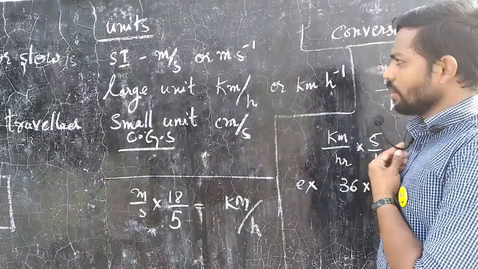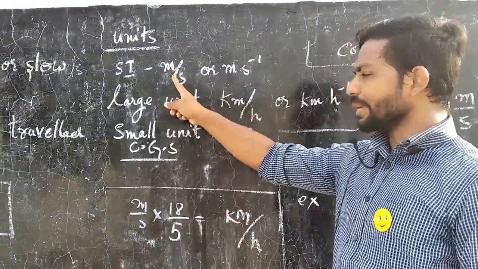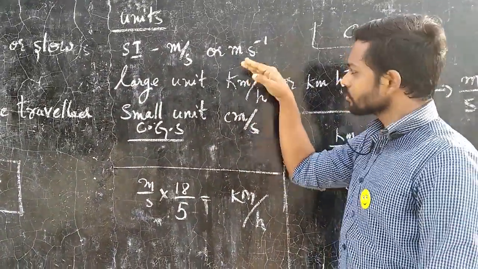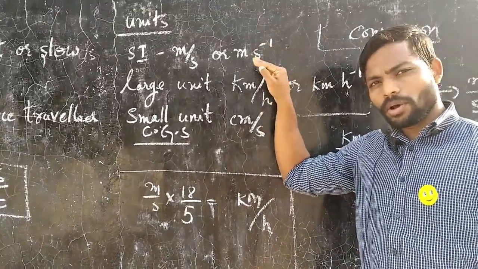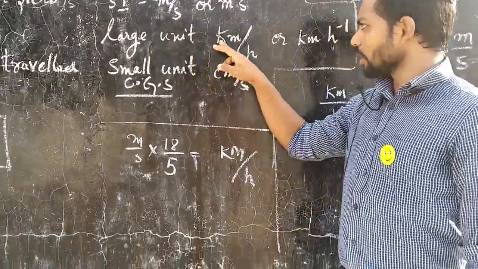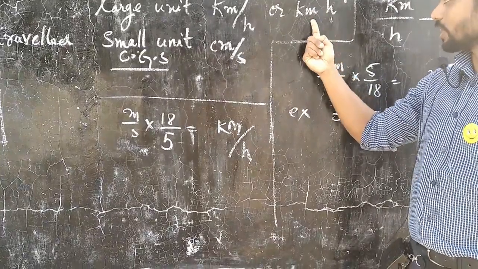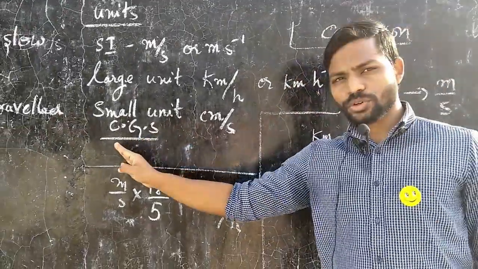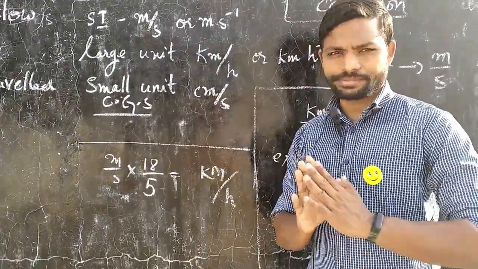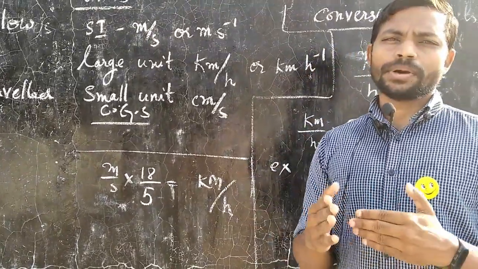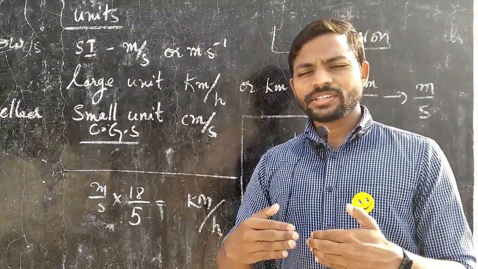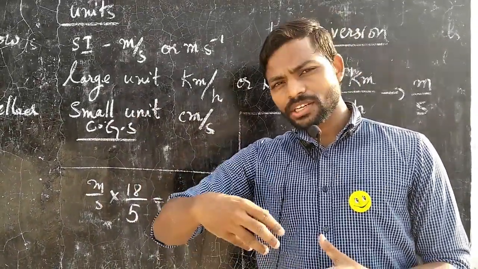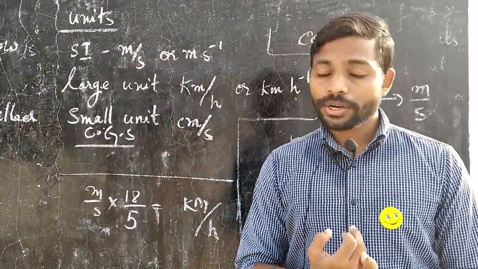Now we'll go into the units. The SI unit is meter per second, or sometimes in the books it is written as m s inverse. Again, s inverse means meter upon second. The larger unit is kilometer per hour, or it is written this way also, km h inverse. The small unit, or CGS unit, is centimeter per second. Sometimes, when a bus or a train is traveling, we can't measure the distance in centimeters or meters, so we use kilometers. The speed also is measured in kilometer per hour, not meter per second.